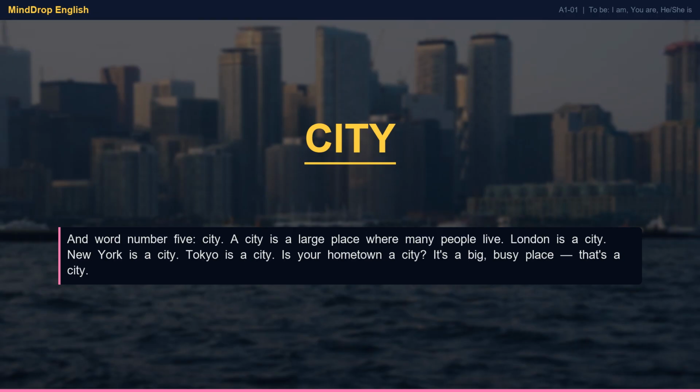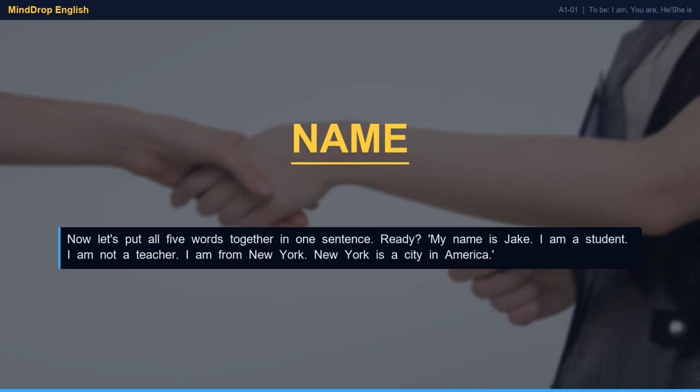And word number 5. City. A city is a large place where many people live. London is a city. New York is a city. Tokyo is a city. Is your hometown a city? It's a big, busy place. That's a city.